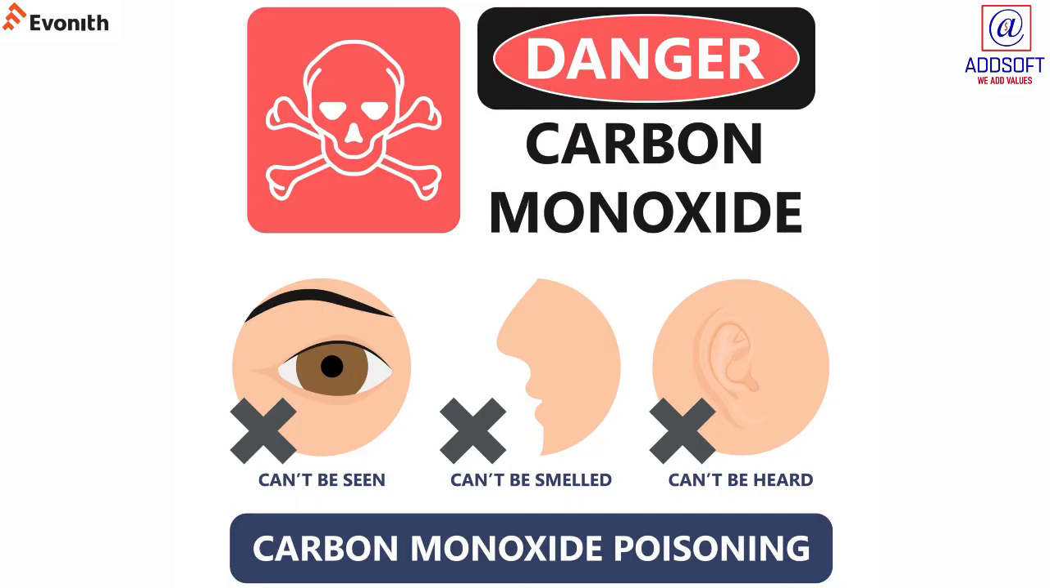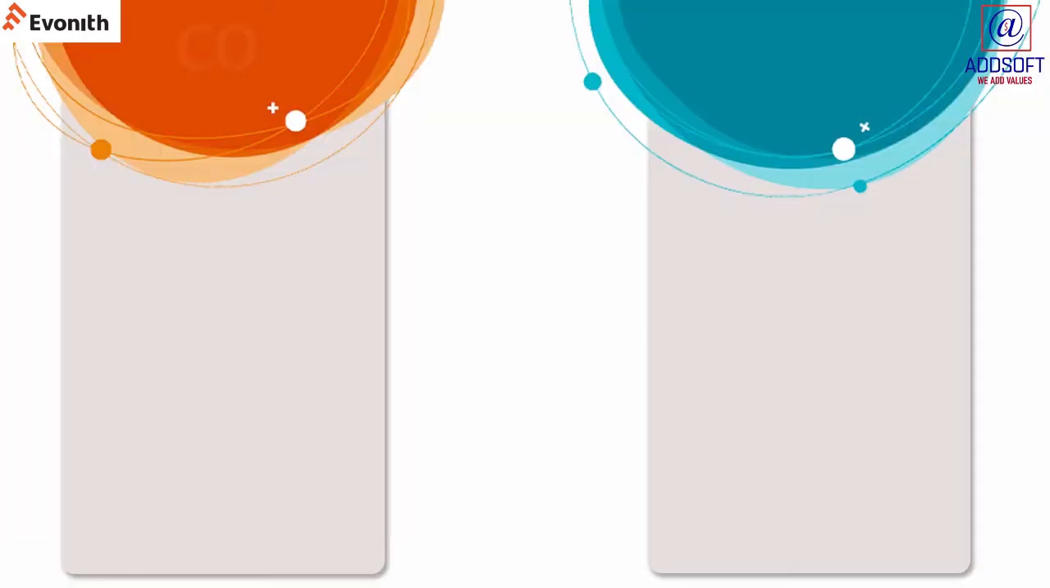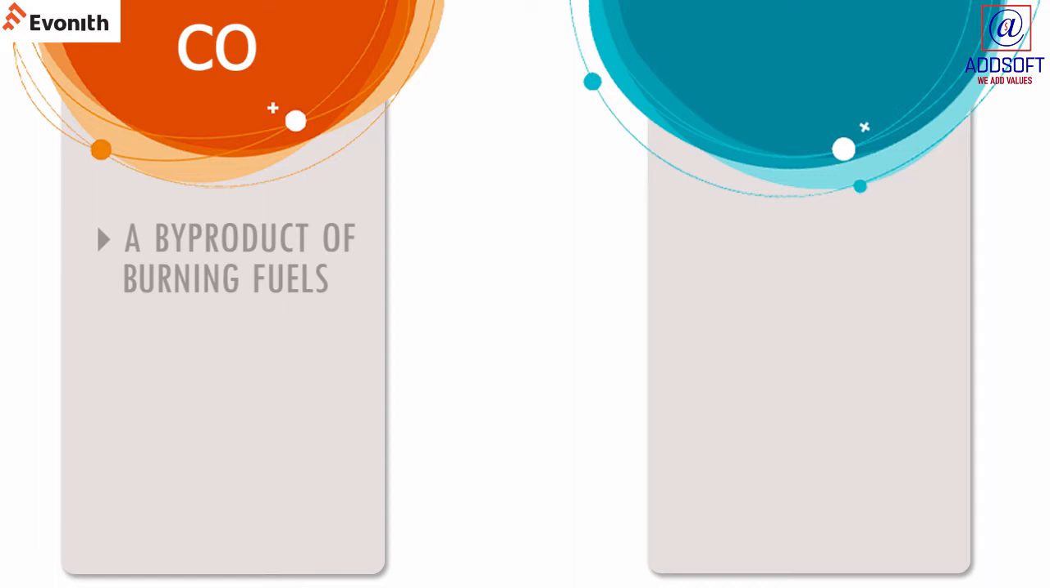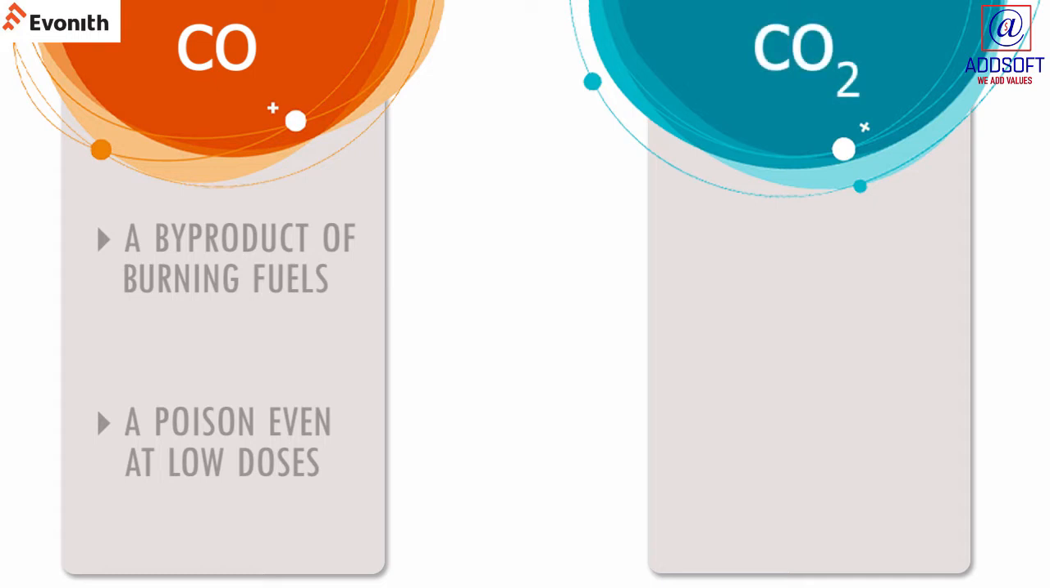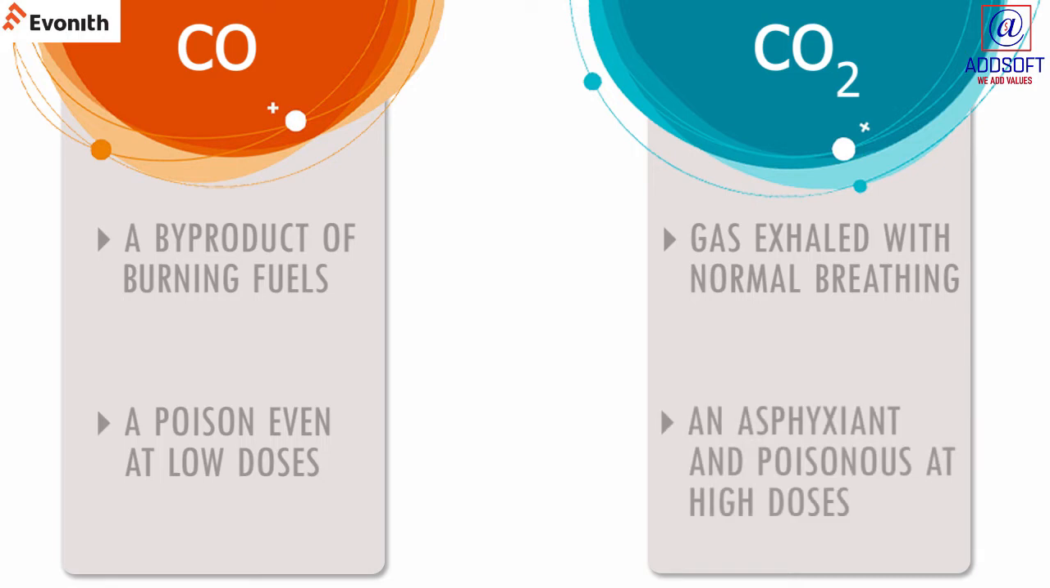What is carbon monoxide poisoning? CO is a colorless, tasteless, odorless, non-irritating gas produced when sources of carbon, such as fuels or wood, are burned. Carbon monoxide (CO) versus carbon dioxide (CO2). Carbon monoxide, a byproduct of burning fuels, is a poison even at low doses. Carbon dioxide, a gas exhaled with normal breathing, is an asphyxiant and poisonous at high doses.